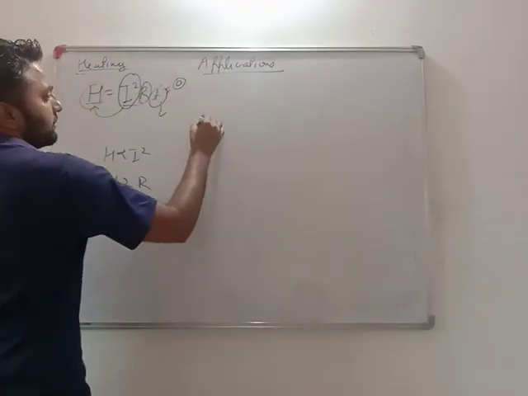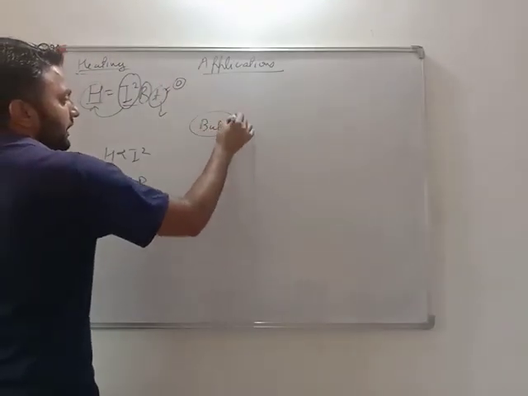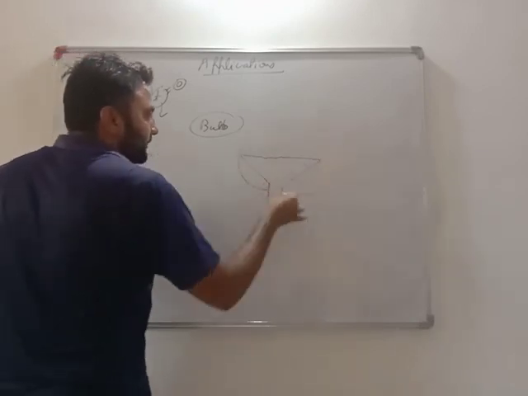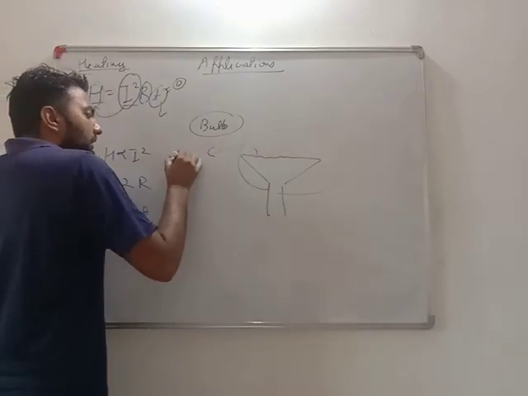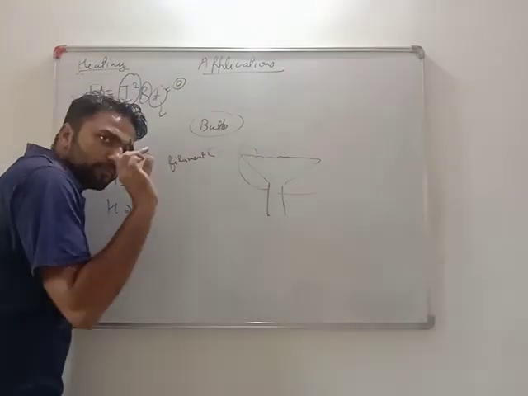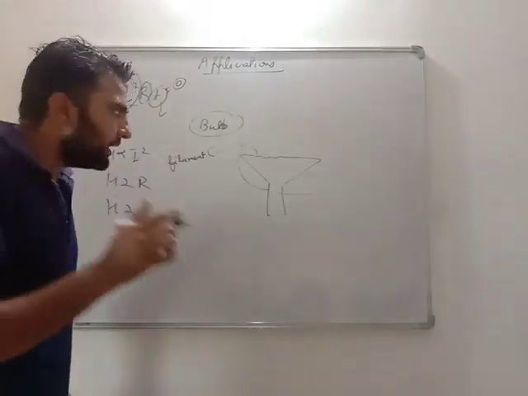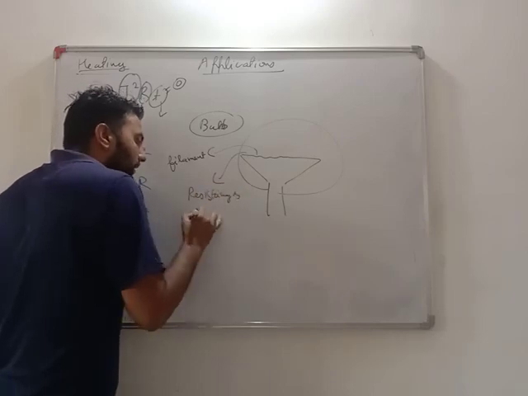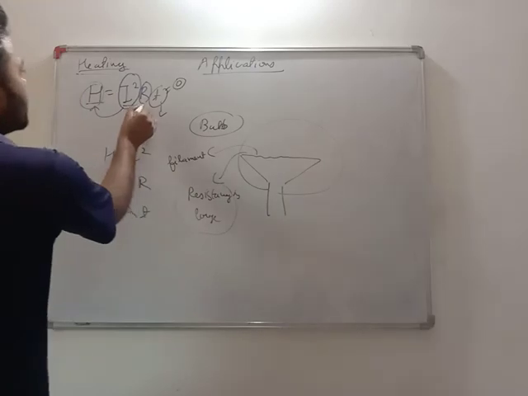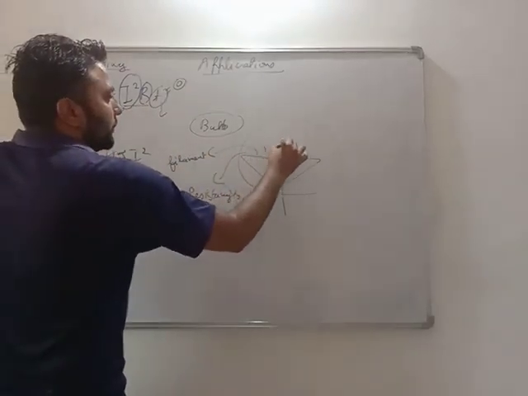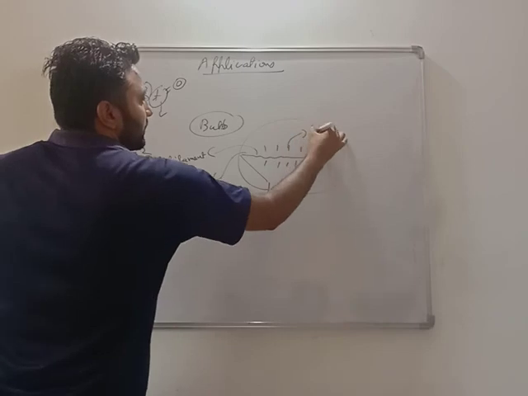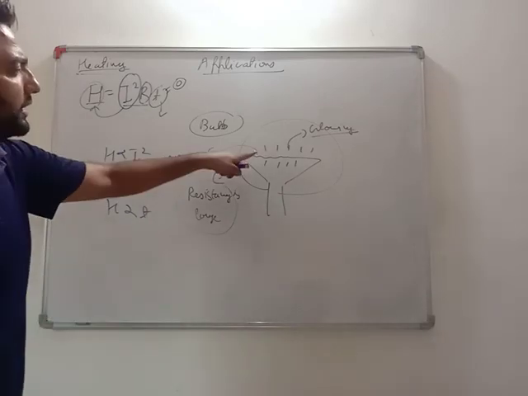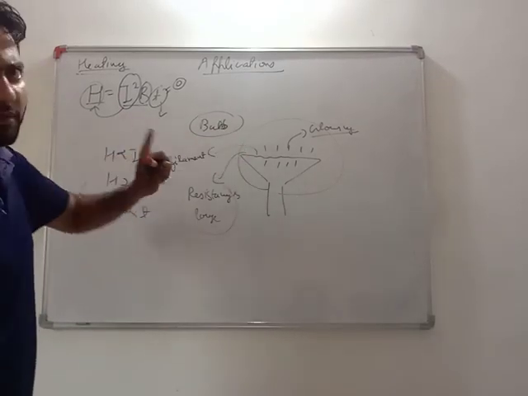Another use of this is the bulb. Nowadays we are using CFL, but the bulb has a very thin filament. As it is very thin, the cross-sectional area is very small, so its resistance is very high. Resistance is large, very important. The more the resistance, the higher the heating, and due to heating it starts glowing and gives out light. But very important, my dear students, I require a bulb for light, not for heating.